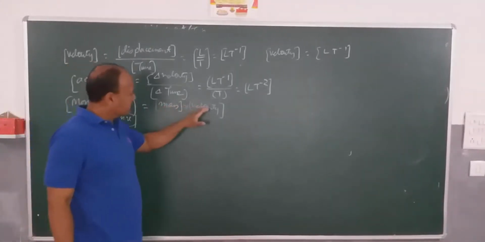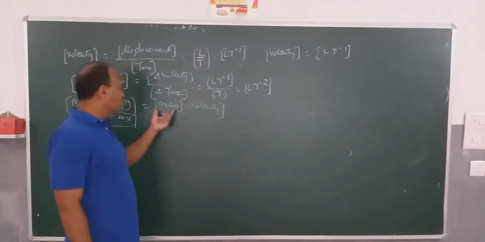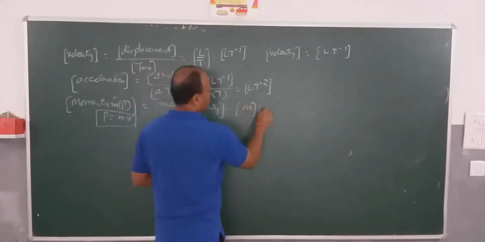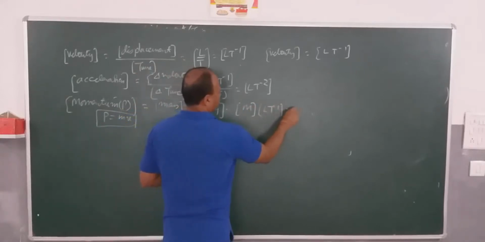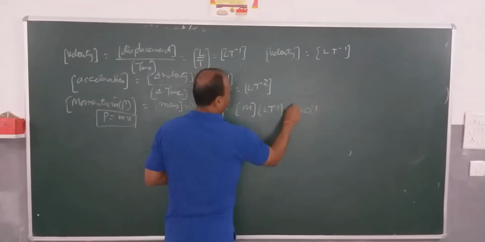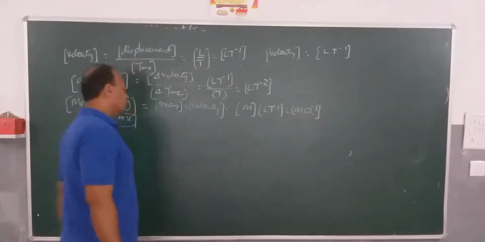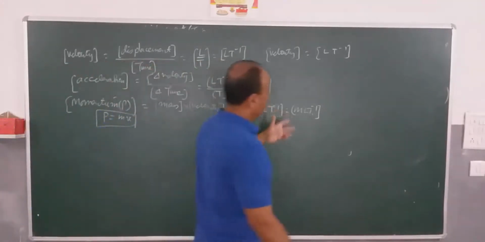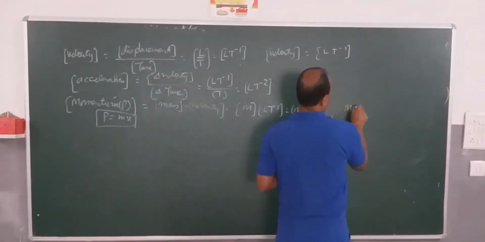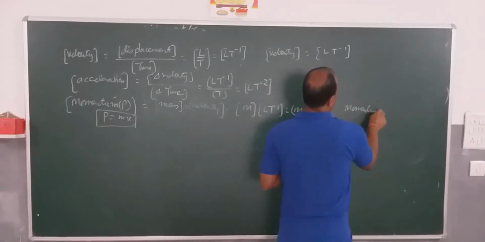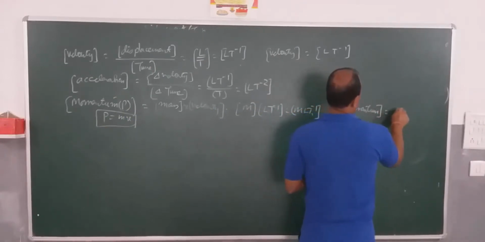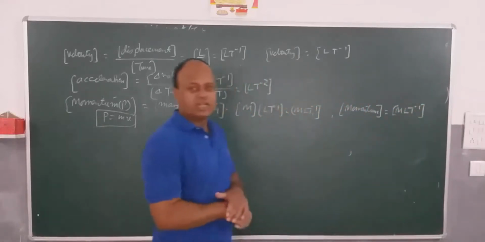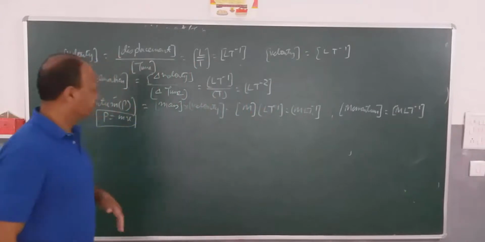Now, I do not have to translate in terms of basic units, because I already know mass basic unit is M and velocity is L T to the power minus 1. So this is M L T to the power minus 1. So the dimensional formula for momentum is M L T to the power minus 1. Very easy to find.